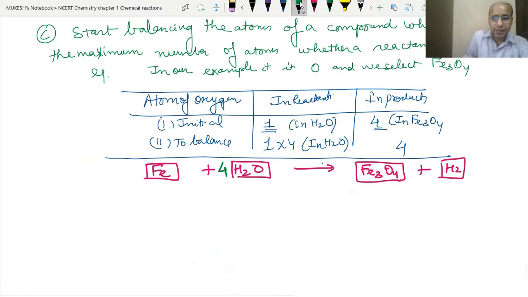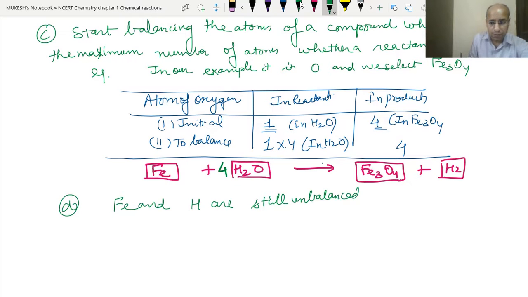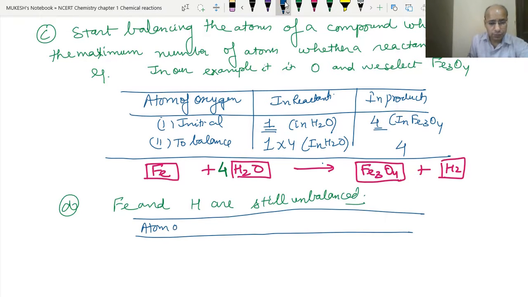Okay, now after the oxygen has been balanced, some other atoms have become unbalanced. Previously we saw that hydrogen was balanced initially, but now after balancing the oxygen, it has become unbalanced. So now iron and hydrogen are still unbalanced. So now atoms of hydrogen in reactants, in products.